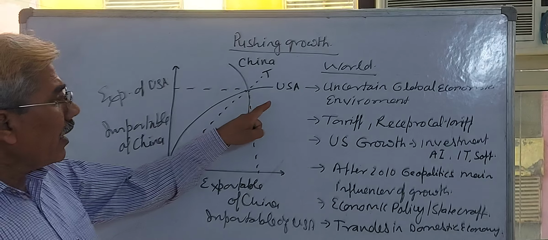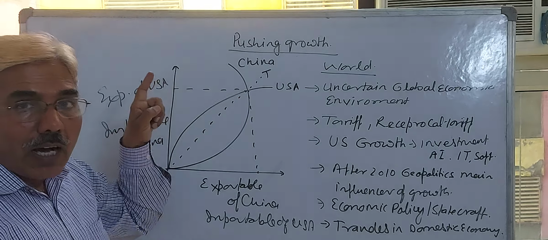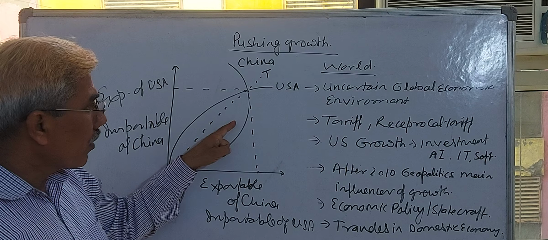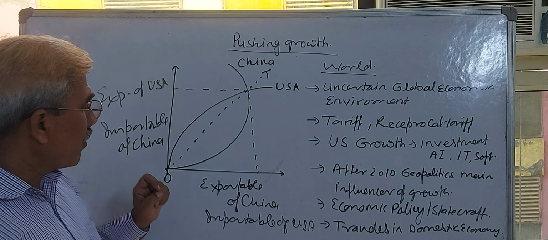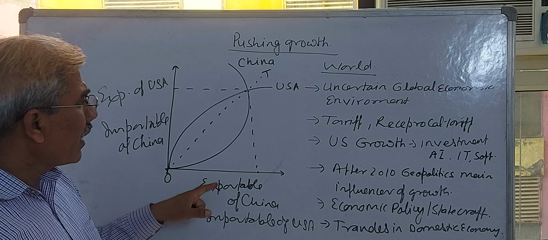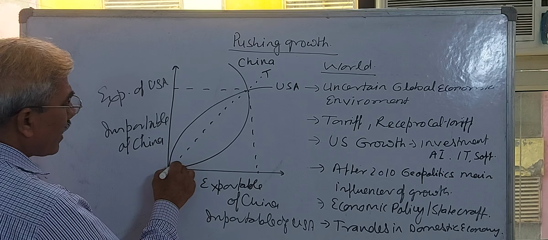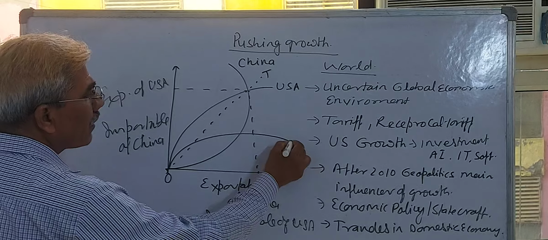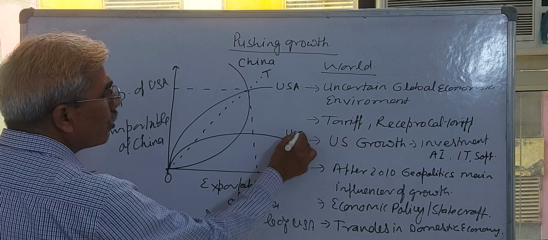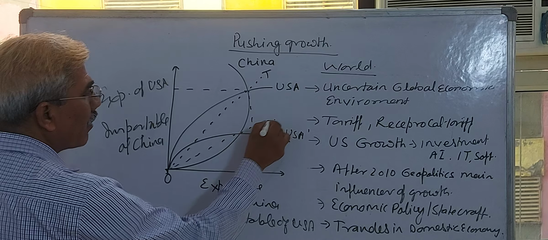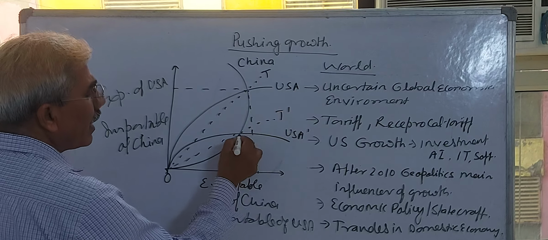Think, if America imposed a high tariff rate on imports, meaning China's exports, what happened in that case? The USA reciprocal demand curve will shift from USA to USA dash, and now the terms of trade will be determined at this level T dash.